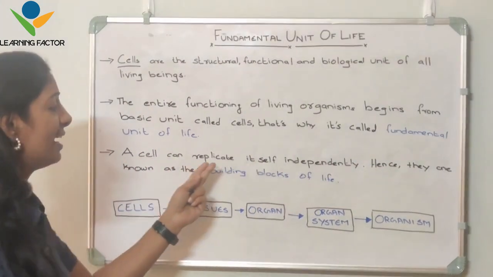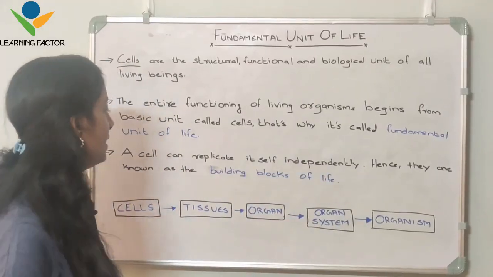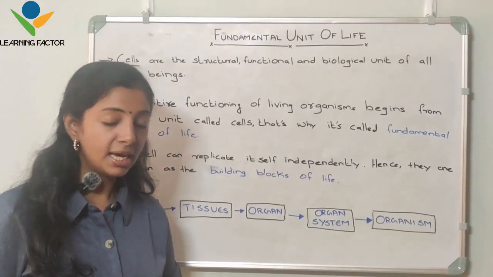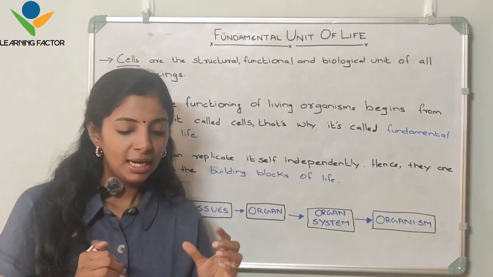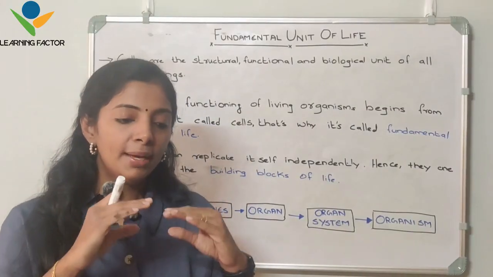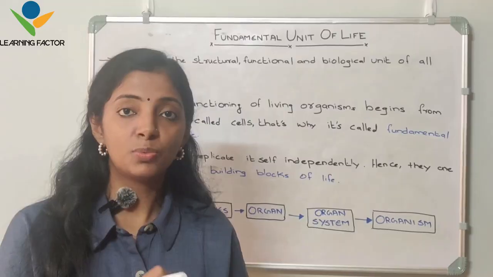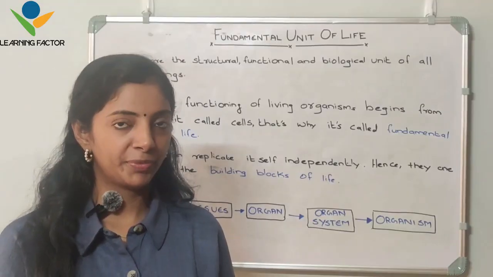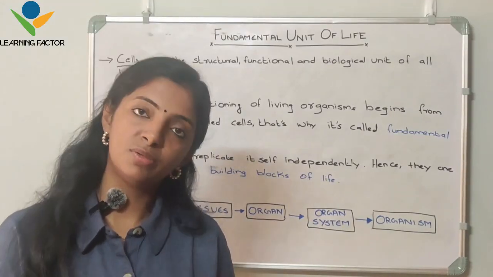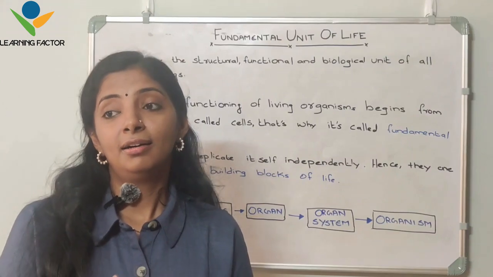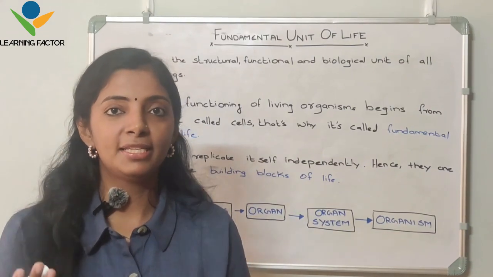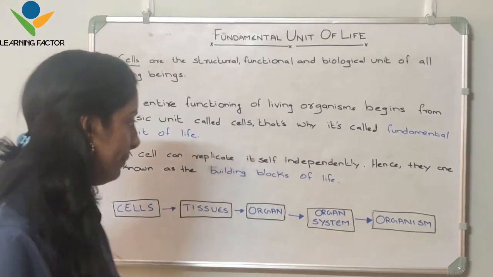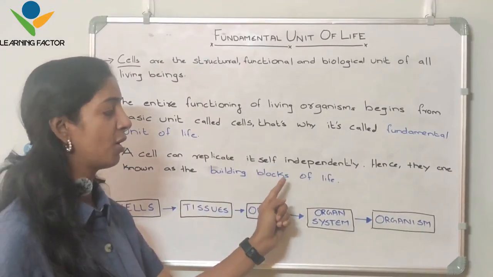Next, a cell can replicate itself independently. Hence, they are known as the building blocks of life. So what does it mean? See, when we construct a house, like bricks will be there. When we combine many bricks, what is formed? A wall is formed, right? When we combine 4 walls, a room is formed. When we combine 3 or 4 rooms, a house is formed, right? When we combine a number of houses, a building is formed. When many buildings are formed, a society is formed, right? In a similar way, the cell is called the building block of life.